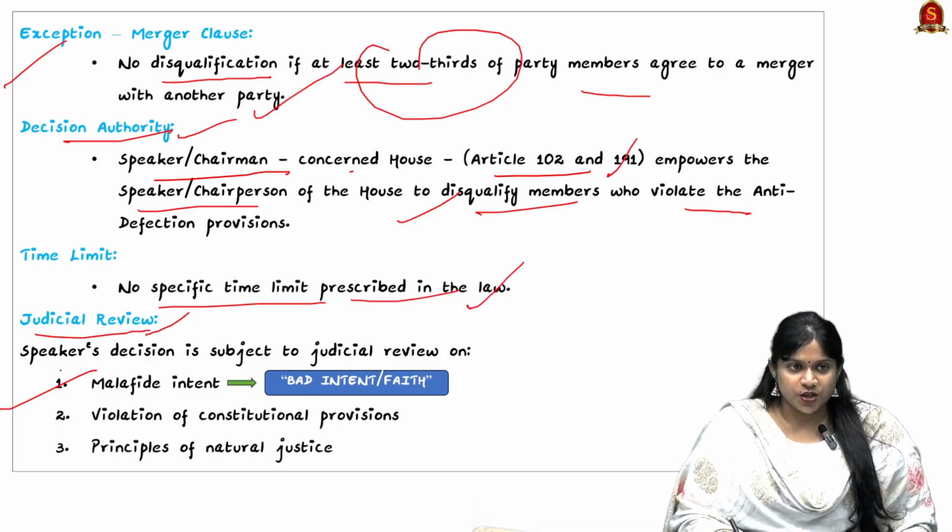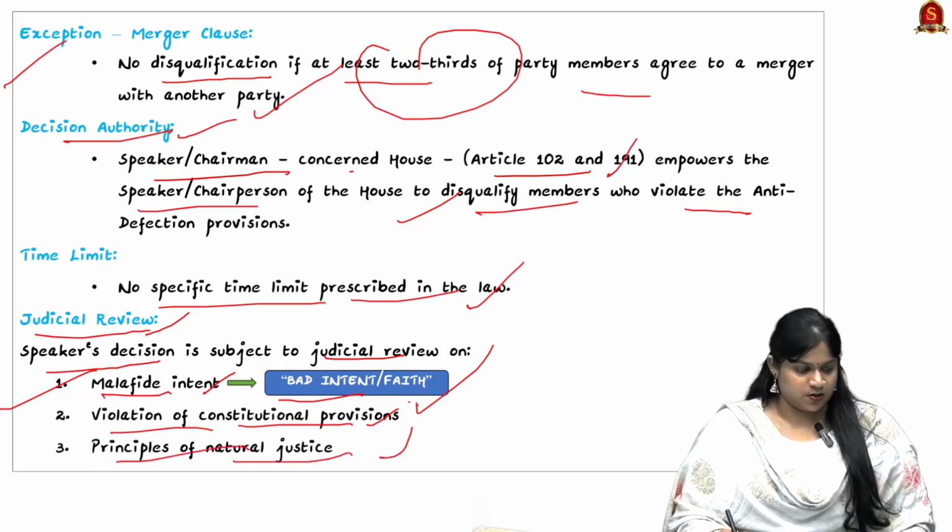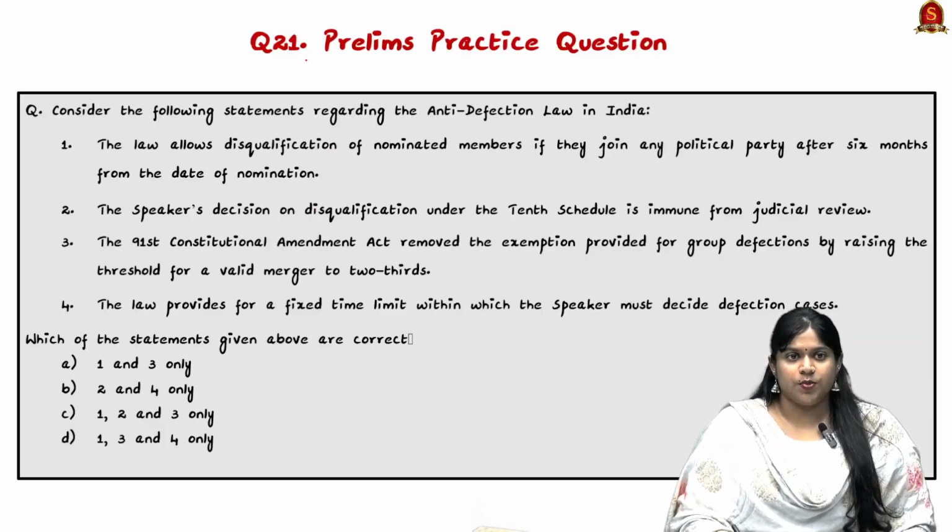And as part of the judicial review, the speaker's decision is subject to judicial review when there is malafide intent, that is, when they have a bad intent or bad faith. And next is violation of constitutional provisions and principles of natural justice. So I hope the basics are clear. So brush up on the topics.